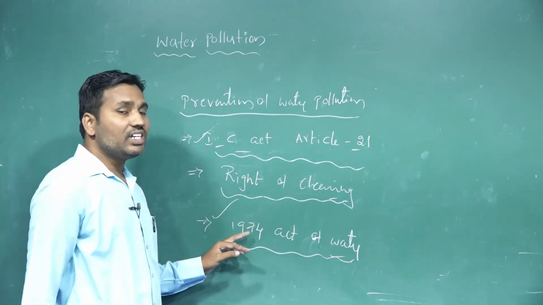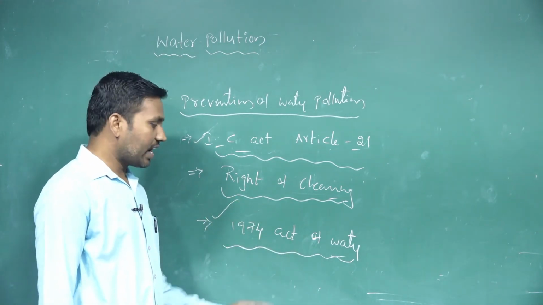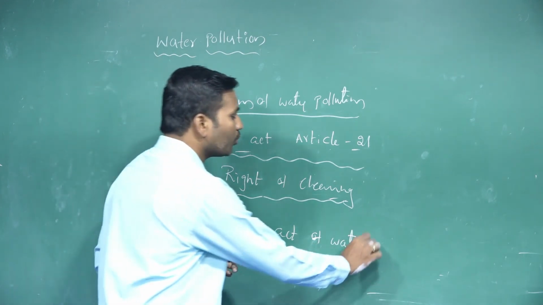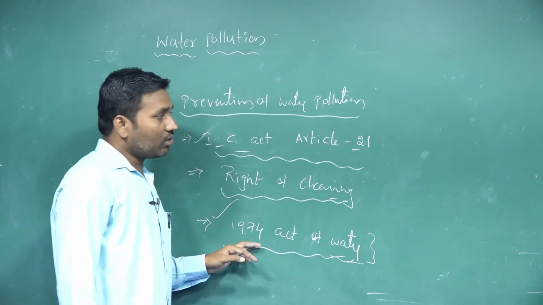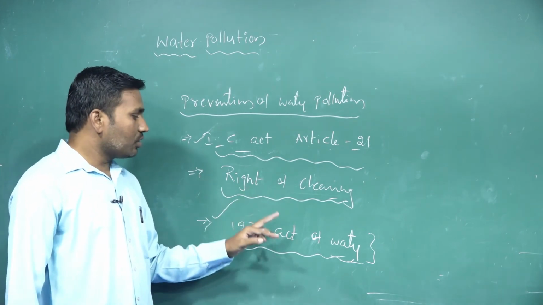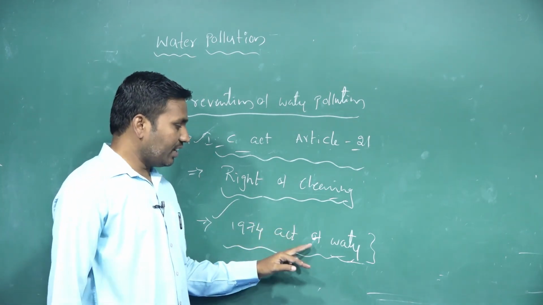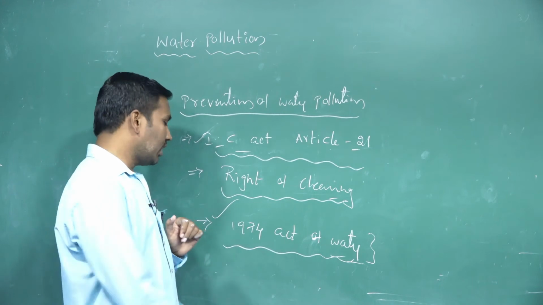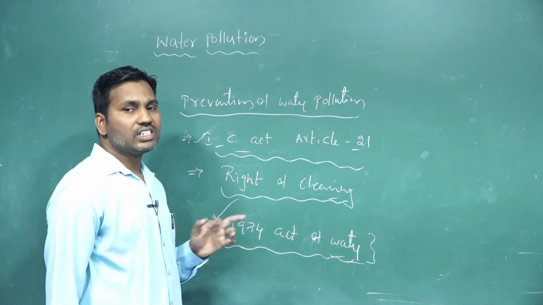According to the 1974 Water Act, whatever water pollutants are mixing have to be controlled, prevented, or regulated. The pollutants which are causing water pollution are treated, or their mixing into the water body is prevented, according to the 1974 Act.